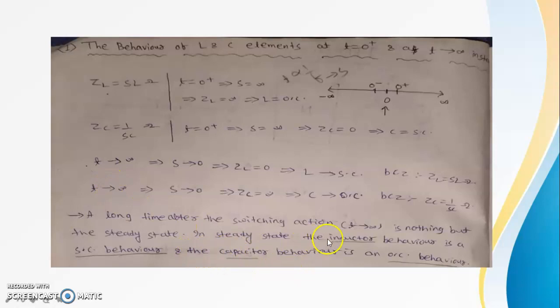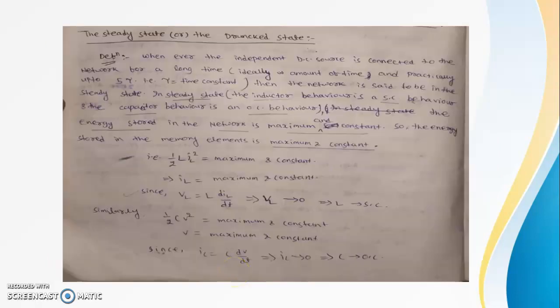So at steady state, our inductor acts as a short circuit and the capacitor acts as an open circuit. Steady state means whenever an independent DC source is connected to a network for a long time, the steady state will occur. But in practice, it is up to 5 tau, where tau is the time constant.